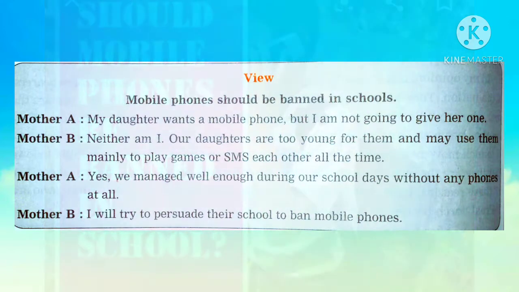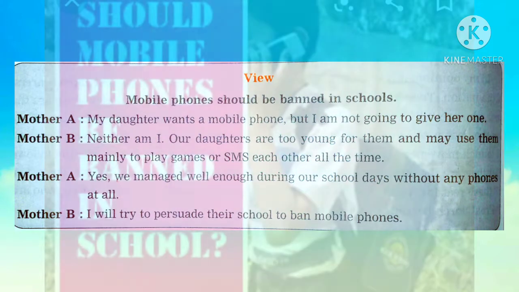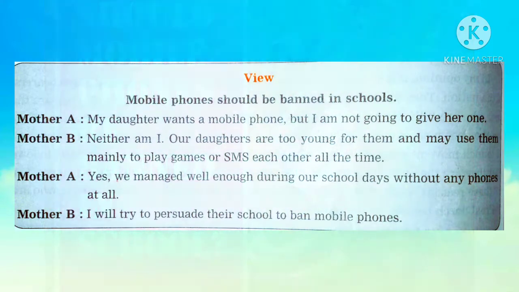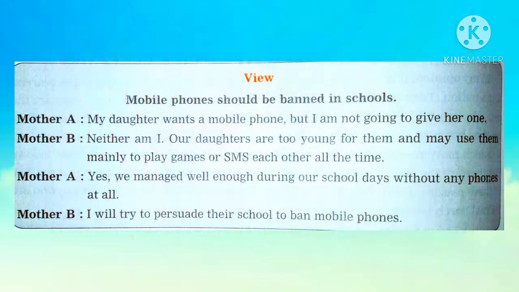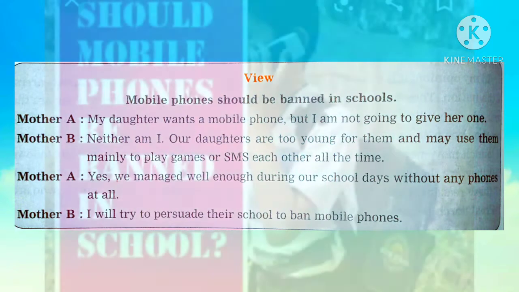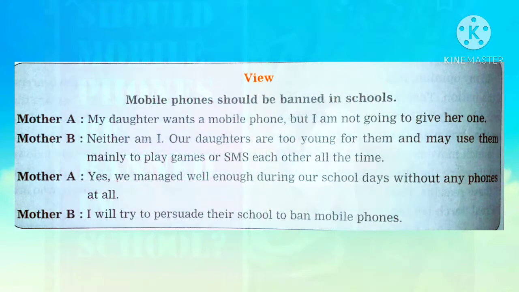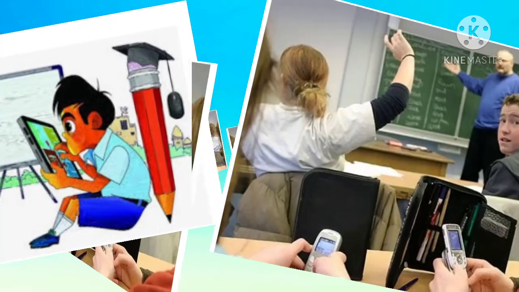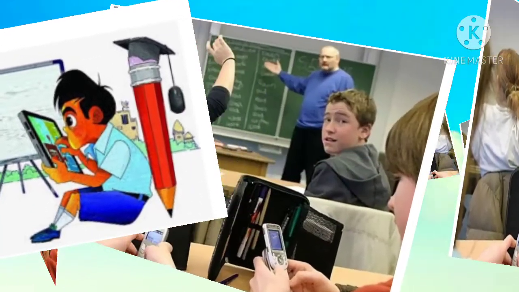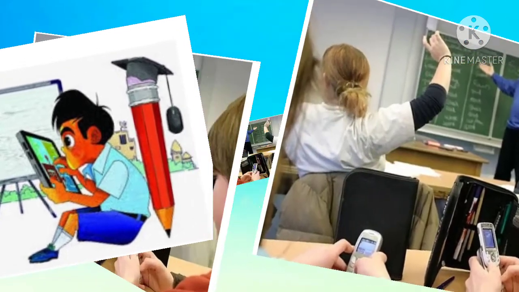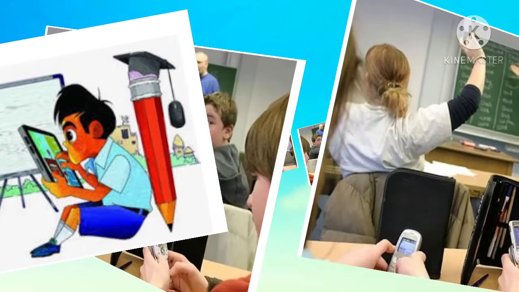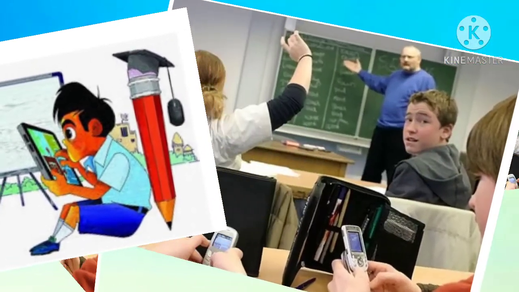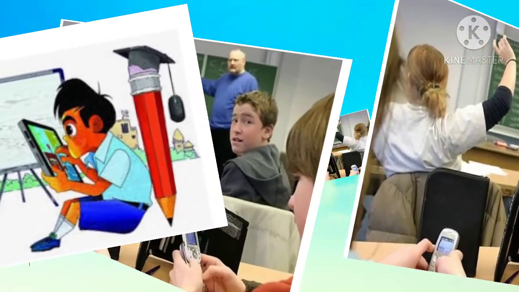Mother A says, yes, we managed well enough during our school days without any phones at all. Mother B says, I will try to persuade their school to ban the mobile phones. Now here they are talking about banning the mobile phone at school. Okay. These two mothers are opposing the use of the mobile by the child.